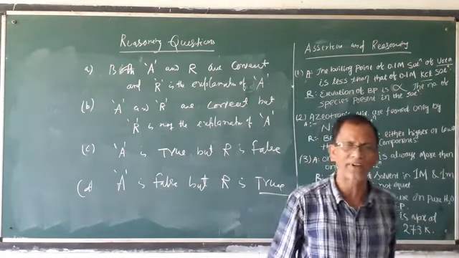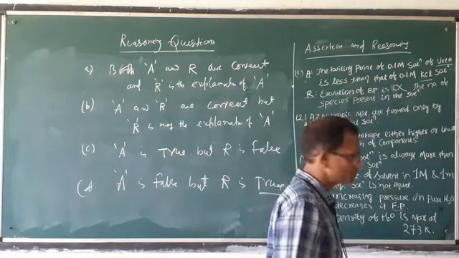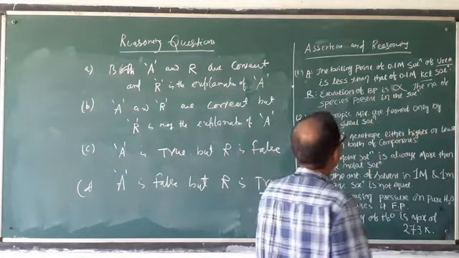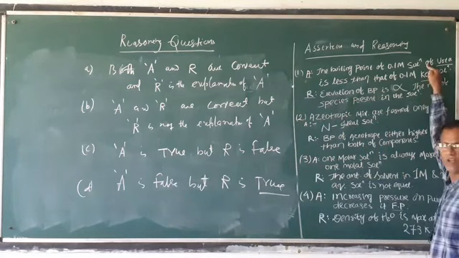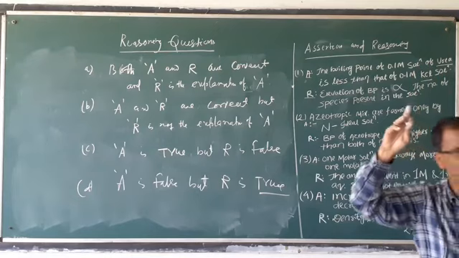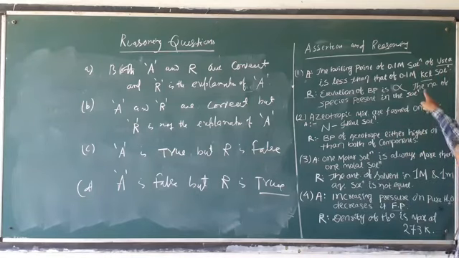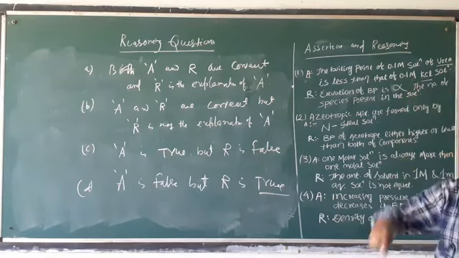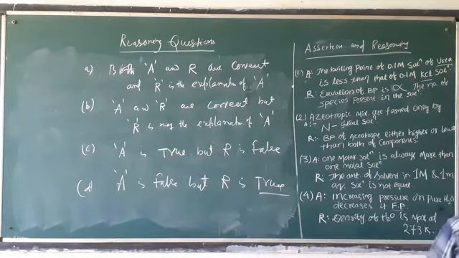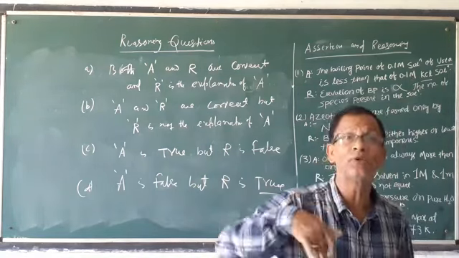We know the colligative property depends upon the Van 't Hoff factor, that is i. As urea is not dissociated, the i value is approximately 1. But KCl is dissociated, its i value becomes 2, twice.